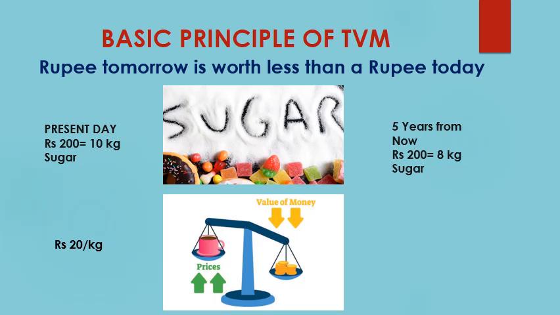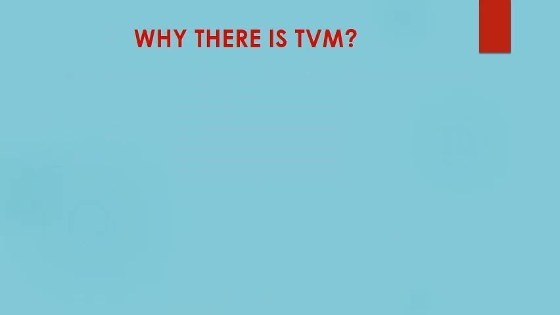So in present day, the price of sugar is rupees 20 per kg, and the same sugar 5 years from now will be rupees 25 per kg, which means the value of money has decreased over the period of time. Now let us understand why there is time value of money, or why do we say that a rupee today is worth more than a rupee tomorrow.